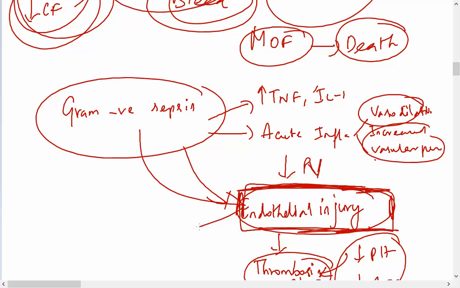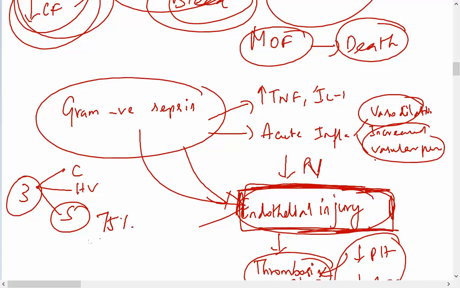The septic shock, if you take these three types of shock, what is that? Cardiogenic, hypovolemic and septic shock. This is very dangerous. 75% of the patients in gram negative sepsis will die. In these two shocks, in 80 to 90% of the patients we can save the patient. This is a big difference, exactly opposite.